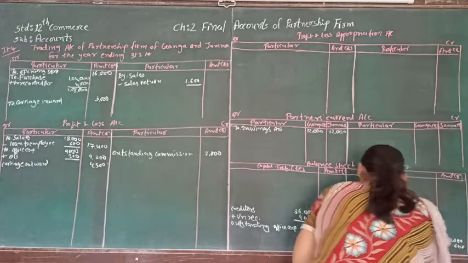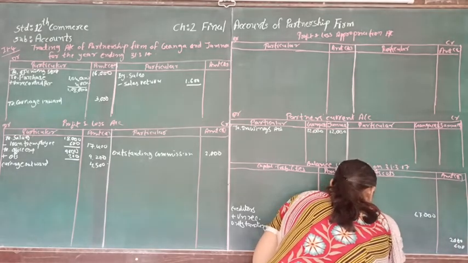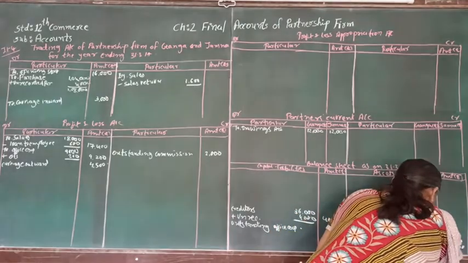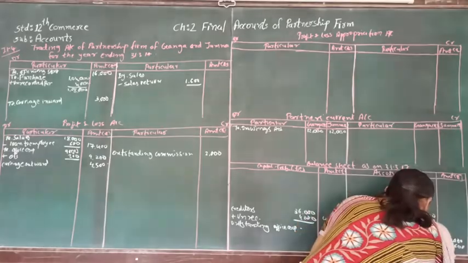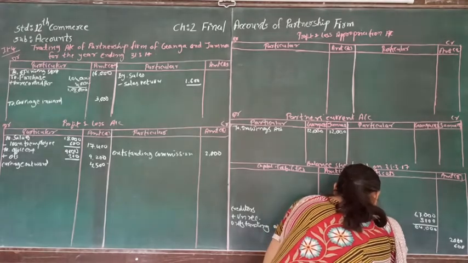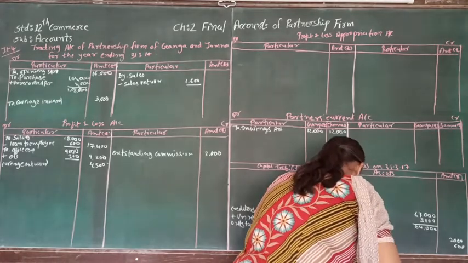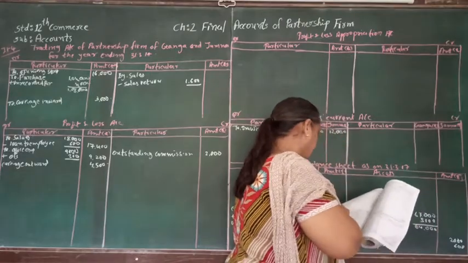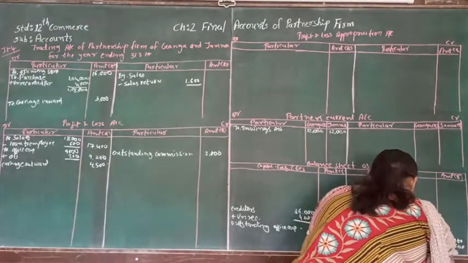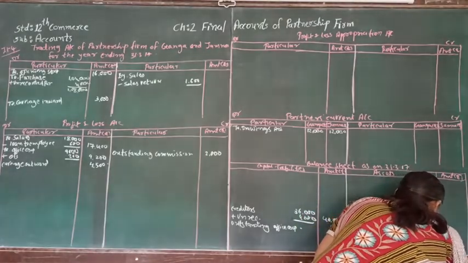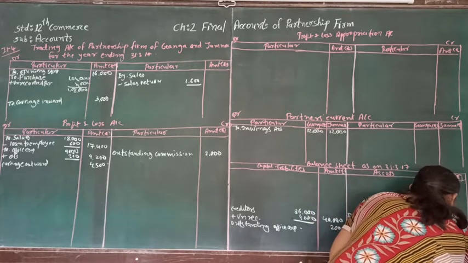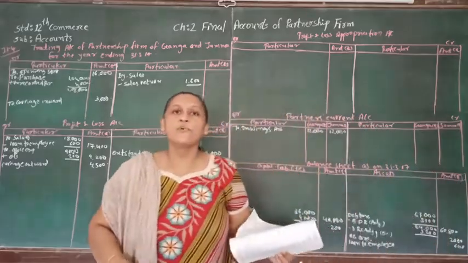From that we are going to deduct the bad debt reserve of adjustment, which is given to us as 3,000. If we deduct that, the net amount will be 64,000. From that, they are telling us the discount reserve of adjustment is 5% of 64,000. So 5% of 64,000 will be 3,200. After deducting this amount, the net amount is 60,800. So this is the adjustment of bad debt reserve.